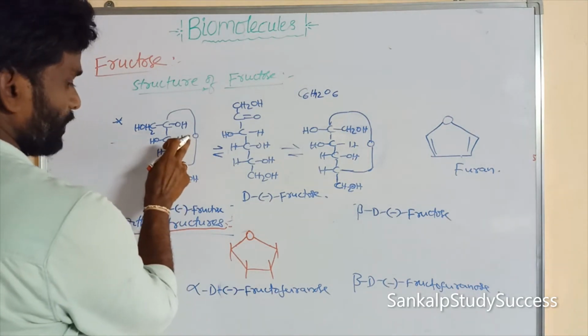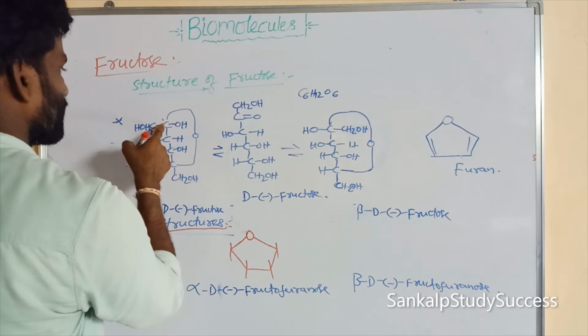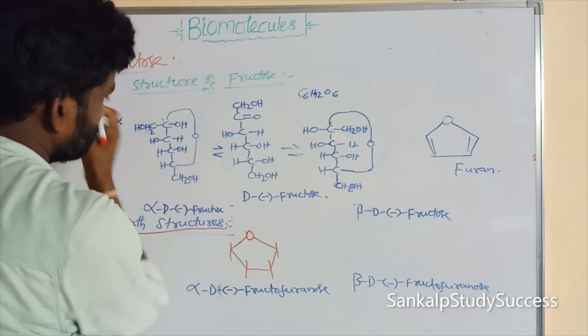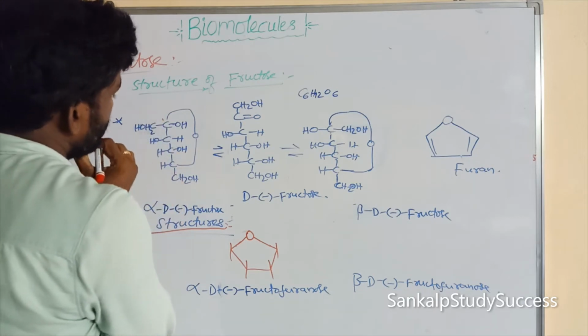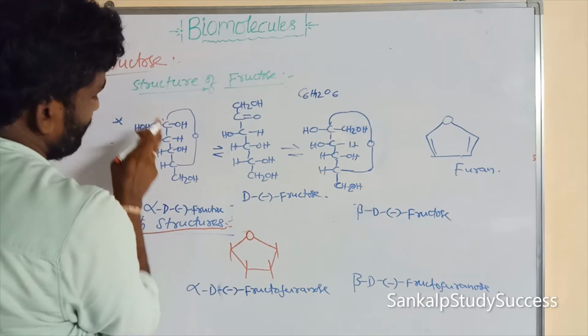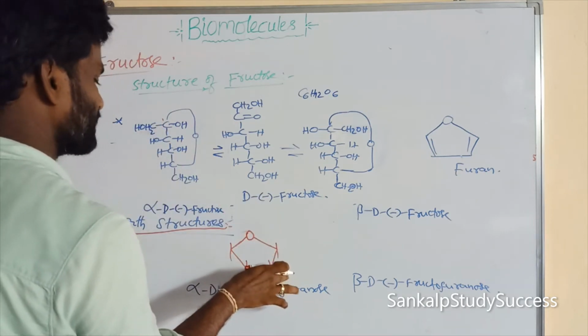Here this is O, this is the first carbon, but this is the second carbon, right? In the first carbon, we know that the right side substituent in the Fischer structure can be written below the plane in the ring structure.